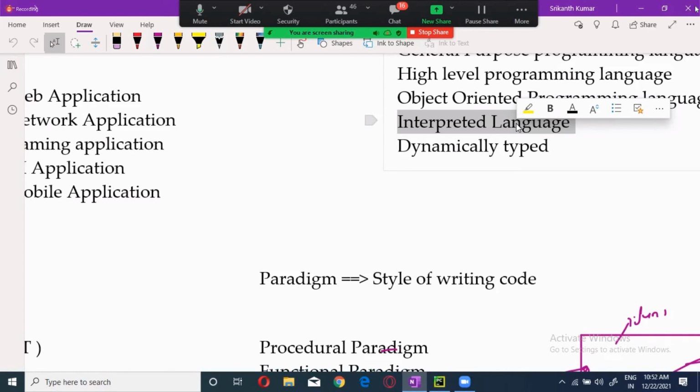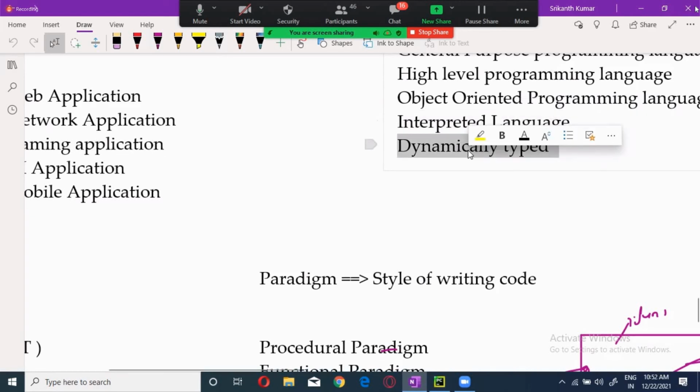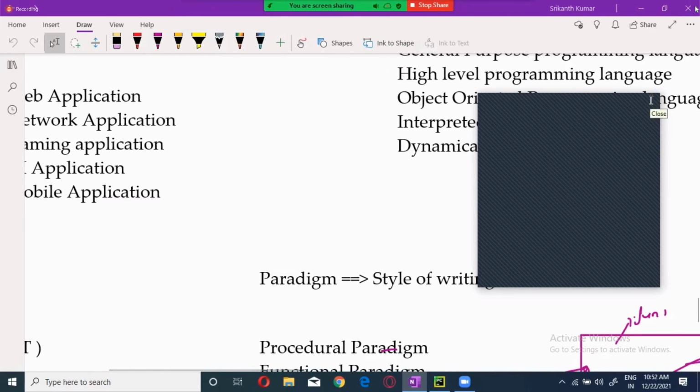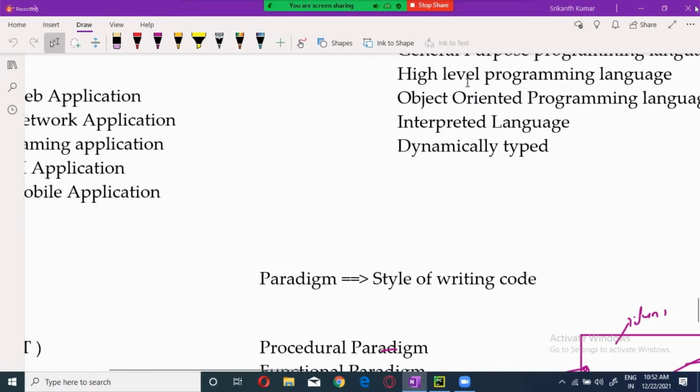Now the last one, guys, is a really important one. What is dynamically typed? What is dynamically typed, guys?